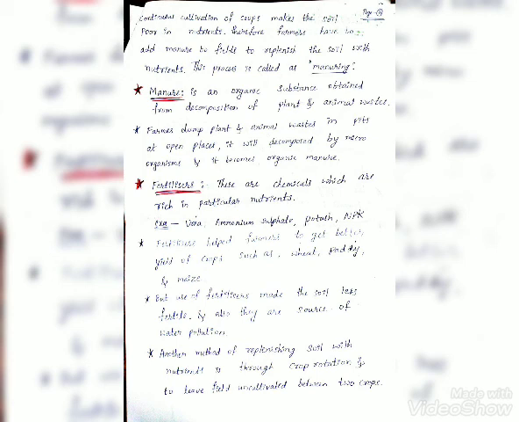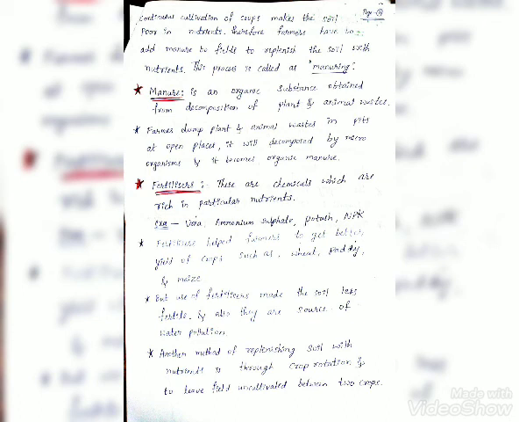In that we are talking about adding manure and fertilizers. Continuous cultivation of crops makes the soil poor in nutrition. Therefore, farmers have to add manure to the fields to replenish the soil with the nutrients. This process is called as manuring.